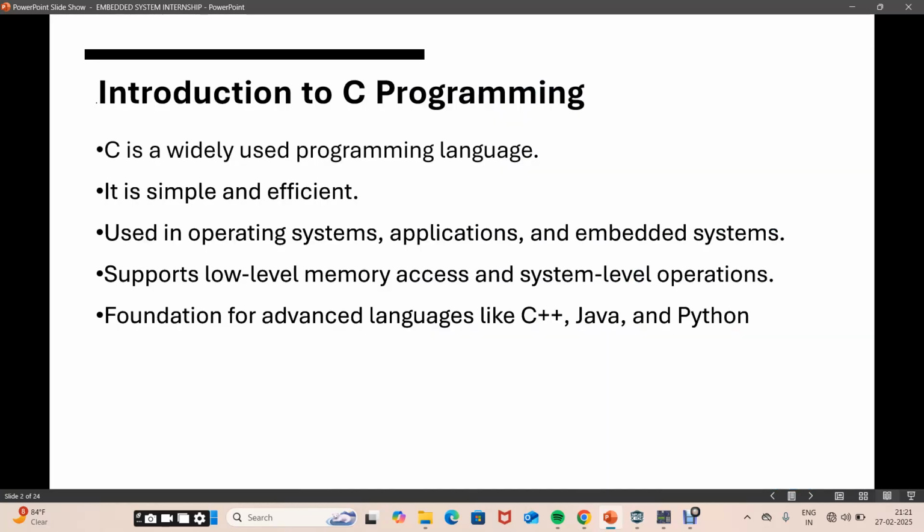Now, the first topic is C programming. C is a very simple and powerful programming language. It can be used in many areas, like operating systems and applications of operating systems, embedded C systems, etc. C is the very basic language for all the other languages like C++, Java, Python, CSS, etc.